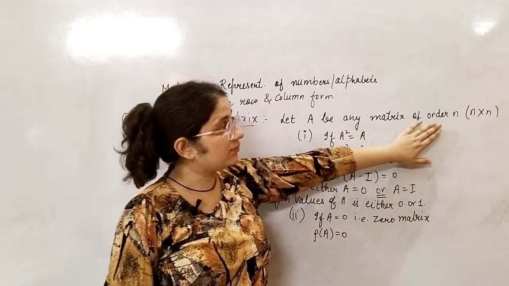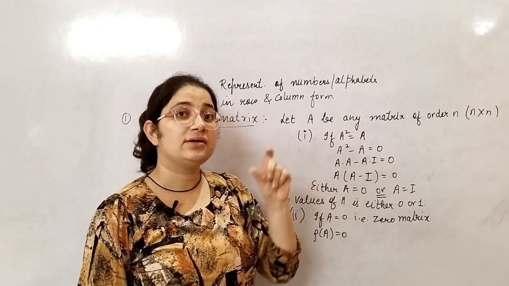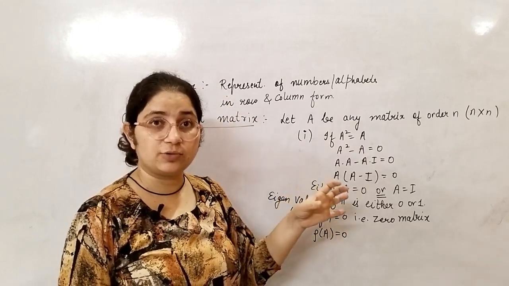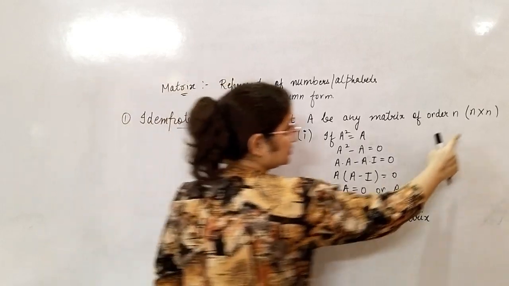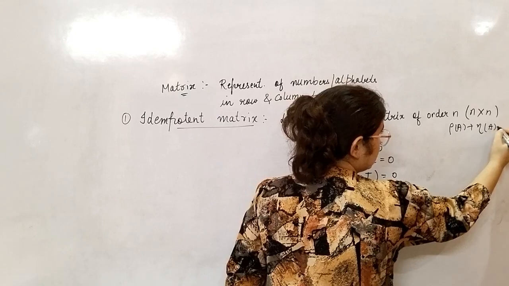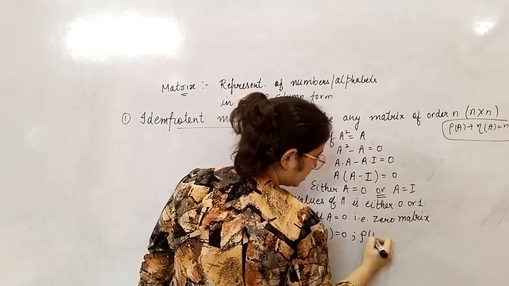A is a matrix of order n. Rank plus nullity of any matrix is equal to the dimension of its domain, meaning rank of A plus nullity of A will be equal to this n. If rank is 0, then here nullity will be n.